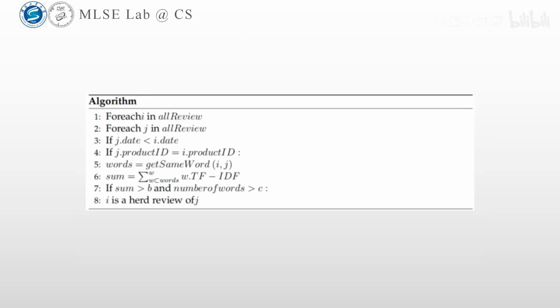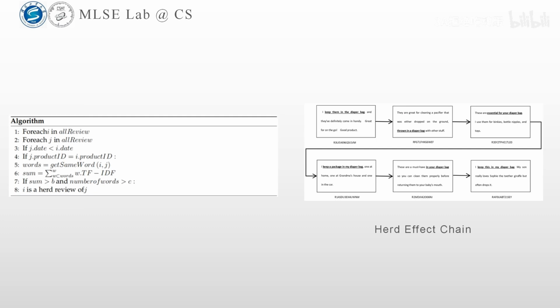Okay. Now, let's really introduce this algorithm. We detect the repetition of a high TF-IDF word of review I in all other reviews J in order of time. If repetition satisfies the threshold condition, J is considered to be affected by I, and then can form a herd effect chain with I as the head node. Running this algorithm will produce multiple cross-sized herd effect chains, and the whole chain will form the herd effect graph.